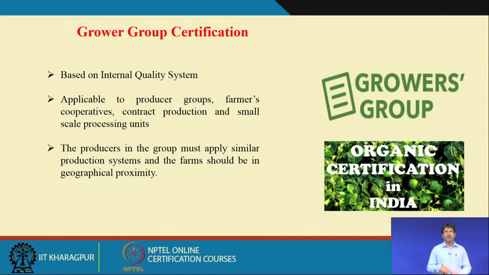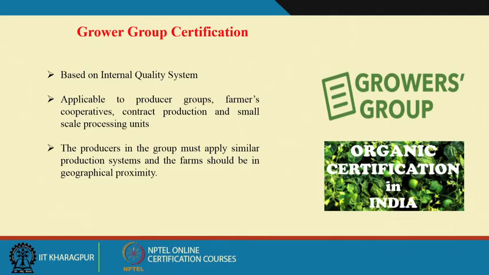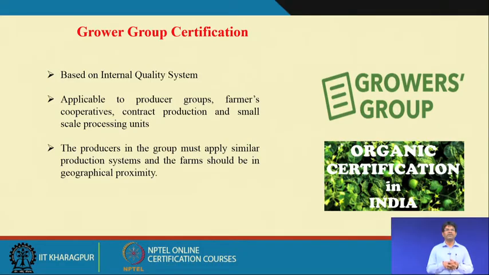Then we have the grower group certification. Sometimes, instead of individual certification, certification is based on a group of farmers involved in organic farming. So, a group certification can be issued based on the internal quality system. This is applicable to producer groups, farmers' cooperatives, contract productions and small-scale processing units. So, groups of farmers or cooperatives can be issued certifications.